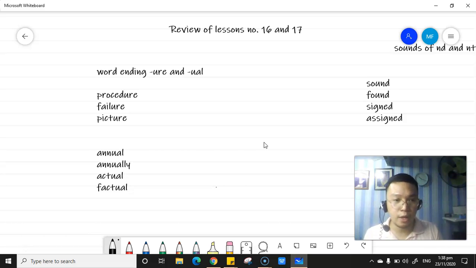ending "ur" and "wal." So the word ending "ur" is represented by the R symbol, while the word ending "wal" is represented by the L symbol. So these are both joined, no? So let us proceed first with the word procedure.